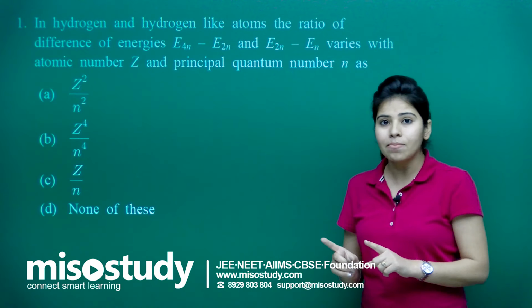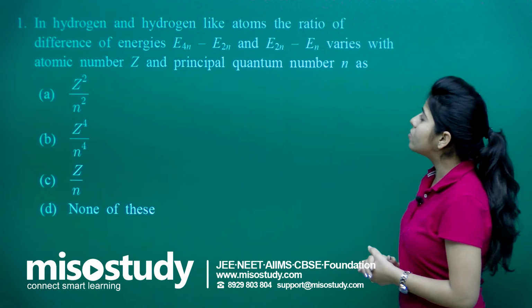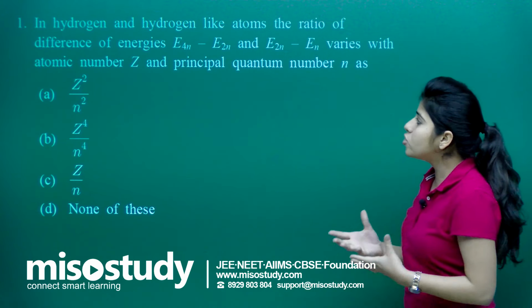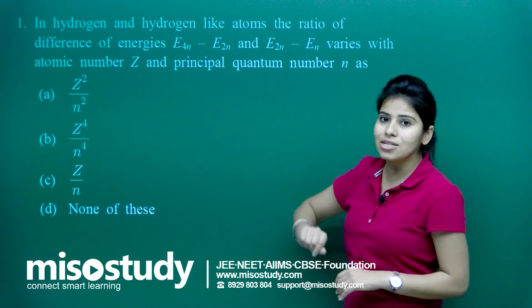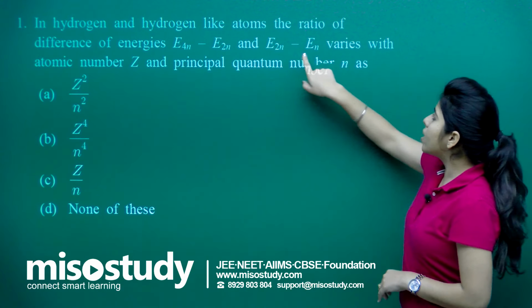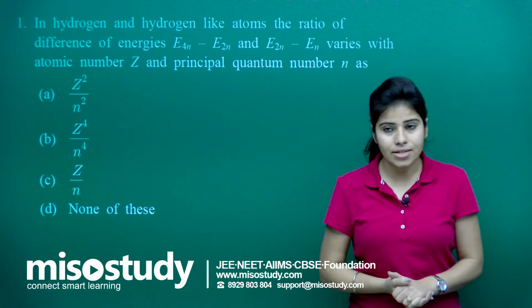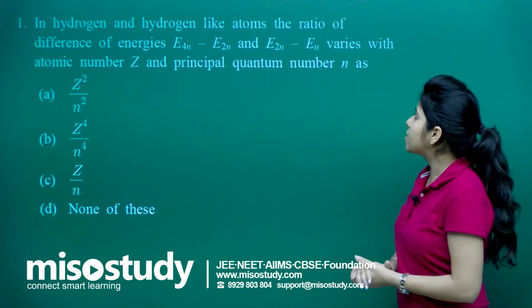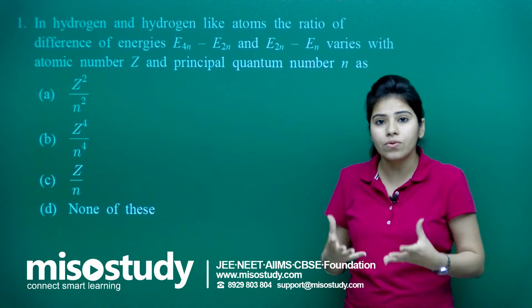So, in hydrogen and hydrogen-like atoms, the ratio of the difference of energies E4n minus E2n and E2n minus En varies with the atomic number Z and principal quantum number n. We have to tell what the ratio will be.